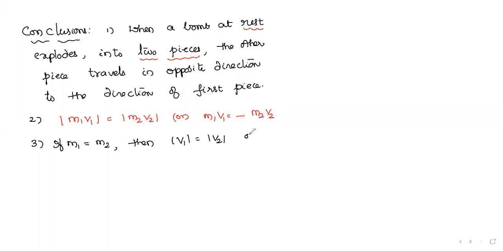If they ask the direction, again I write m1 cancel, I can write v1 equals opposite direction to v2. These are bar directions; better, even here I put the bars, velocity direction. This is another point we observed: if their masses are equal, they travel in opposite directions. Again, under the conditions, every time we have to recollect: the bomb is at rest, and explodes into two pieces.